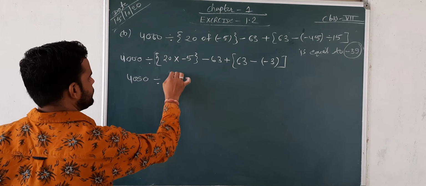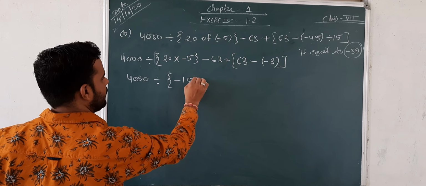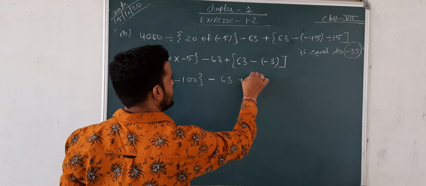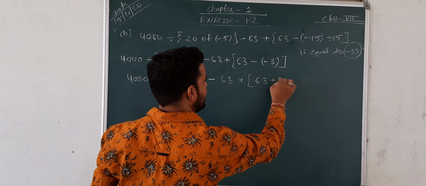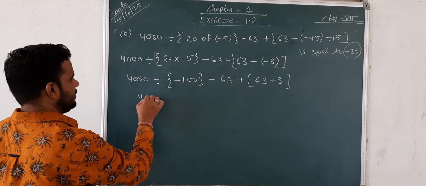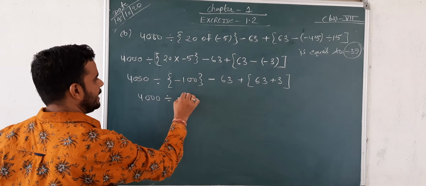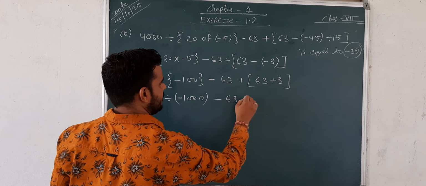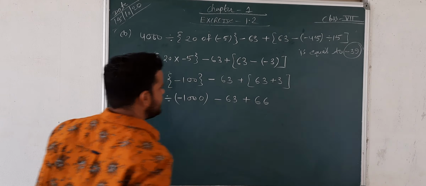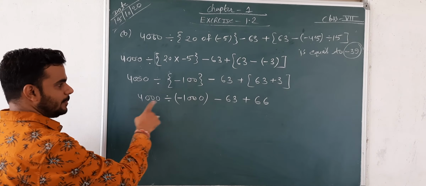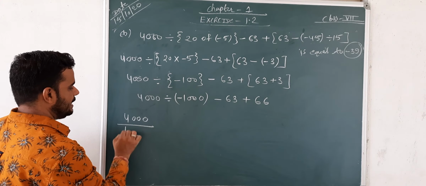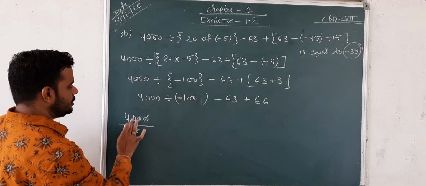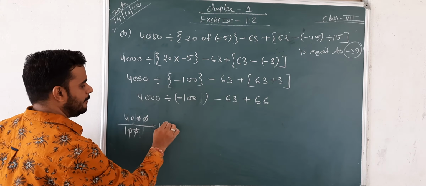Okay, so 4000 divided by 20 multiply 5, then negative 100 minus 63 plus 63 minus minus plus 3. Okay, so 4000 divided by negative 100, minus 63 plus 63 plus 3 then 66. Okay, so 4000 divided by 100, 4000 में जब आप 100 से डिवाइड दोगे तो 2 जीरो से 2 जीरो क्या हो जाएंगे आपके कट, तो रिजल्ट क्या बचेगा आपका 40.